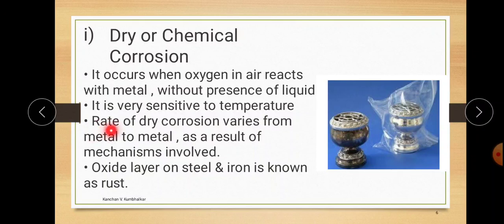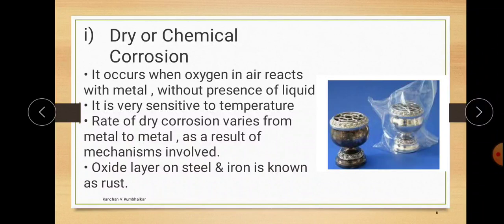Next, the rate of dry corrosion varies from metal to metal as a result of the mechanism involved. For example, we have pots of brass and copper in our houses, but they do not deteriorate as fast as iron.